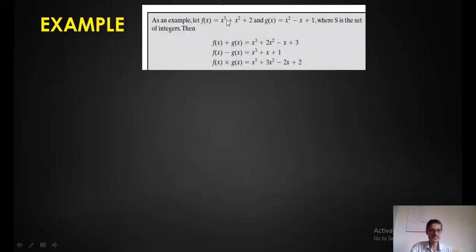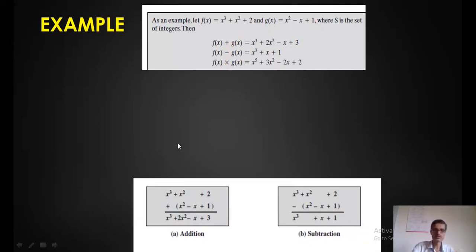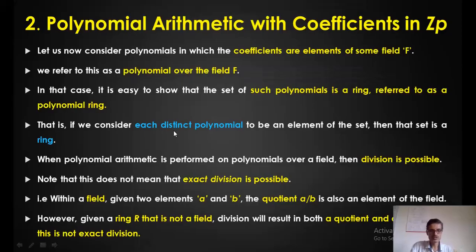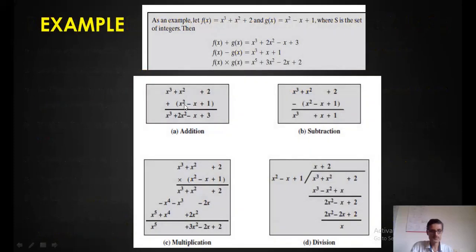Let's look at this example I have. f of x is x cube plus x square plus 2, and the second one is g of x, x square minus x plus 1. I have already given the answers. I want to perform addition, subtraction and multiplication. Let's just look at this. This is how we can perform addition. So this is x cube, x square and x square is 2 times x square, minus x as it is, 2 plus 1 is 3, that is addition. Subtraction: x cube as it is, x square minus x square is 0, minus of minus x is plus x because it's a subtraction, 2 minus 1 is 1.